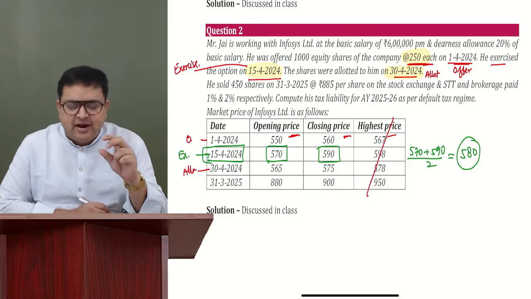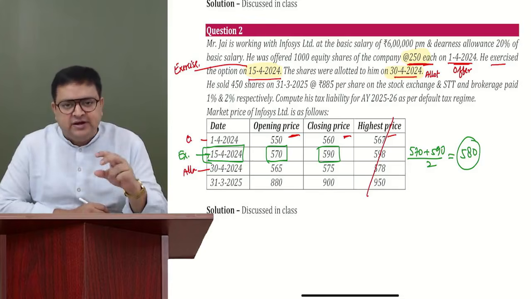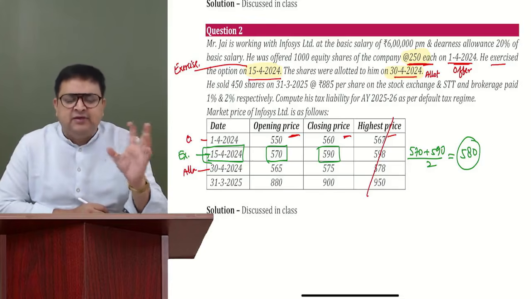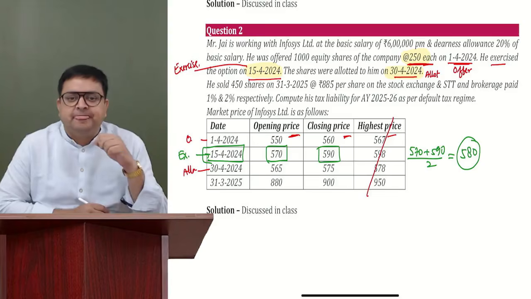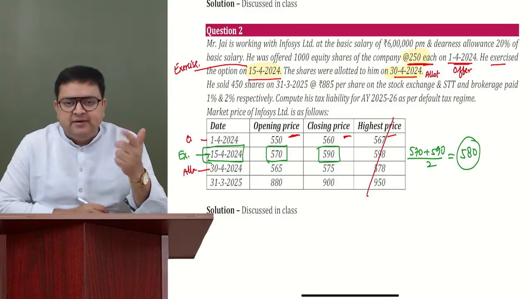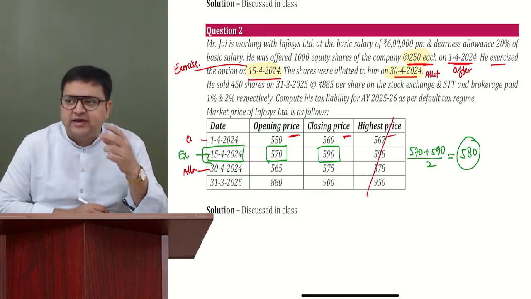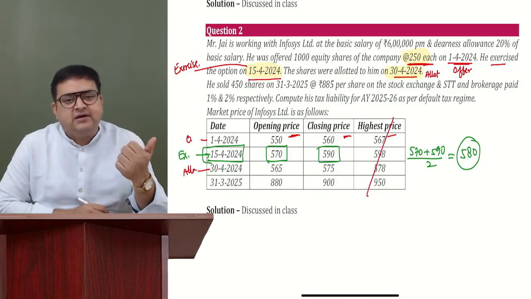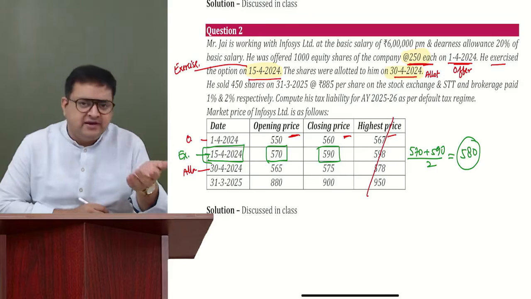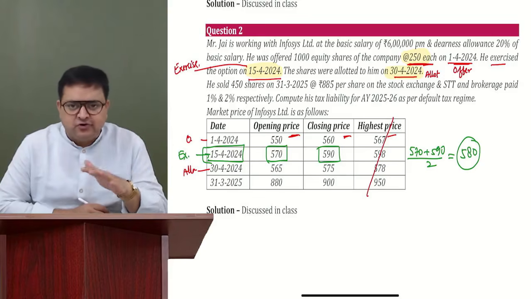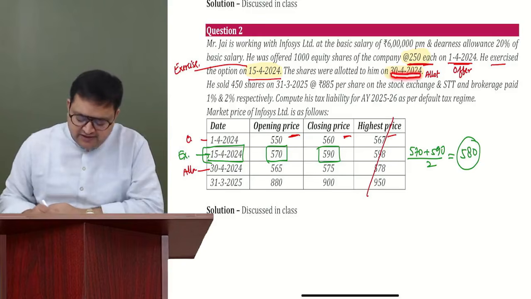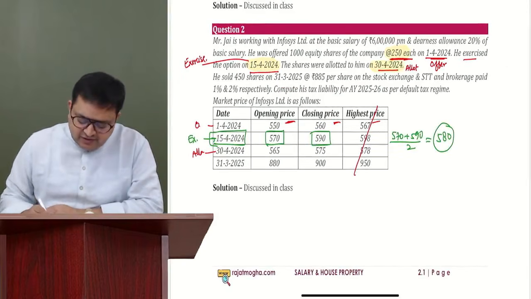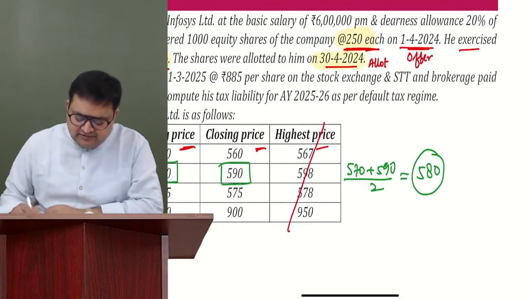It's a short-term capital gain, although I will be discussing this point in the capital gain chapter, but I think that you will be able to understand most of it. It's a short-term capital gain because whenever we sell listed equity shares on the stock exchange, we take 1 year. After 1 year, it is long-term, but it is short-term right here. We are selling it in the month of March. And how much are we selling it for? 885 per share. And we have sold it on the stock exchange.